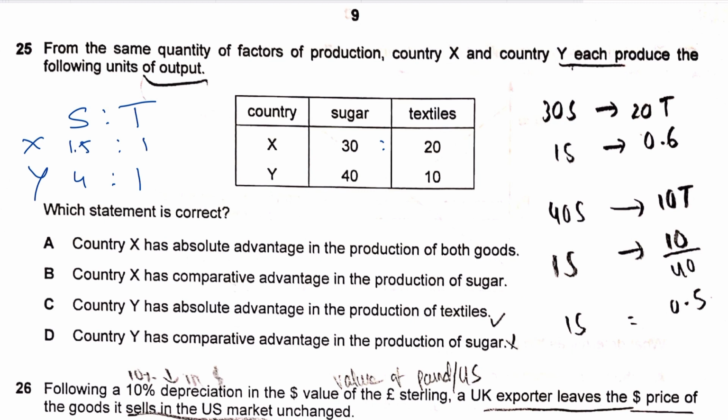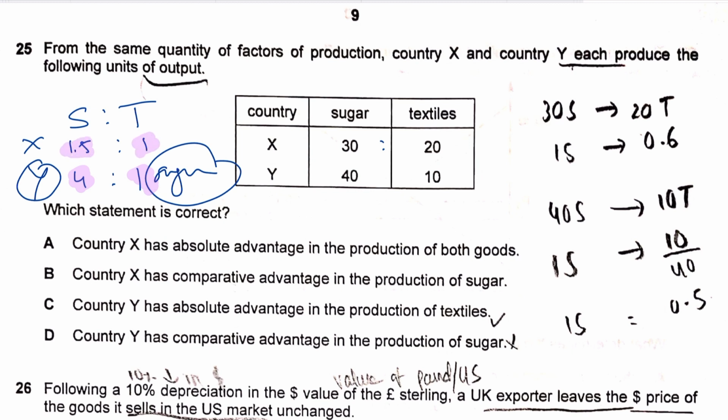Now, if you see, country Y has a comparative advantage in sugar because it could produce 4 units of sugar by just giving up 1 unit of textile, compared to country X, which can only produce 1.5 sugar, and at the same time it has to give up the same one textile, right?